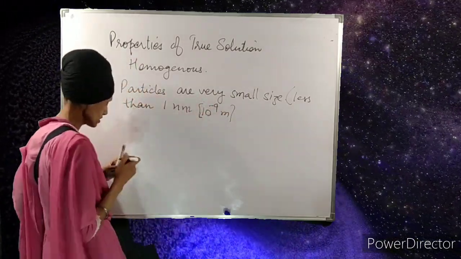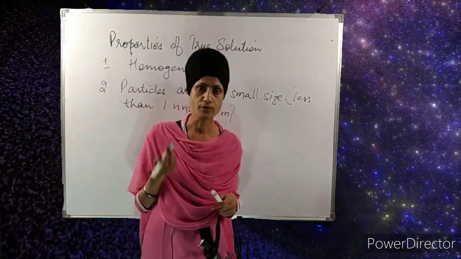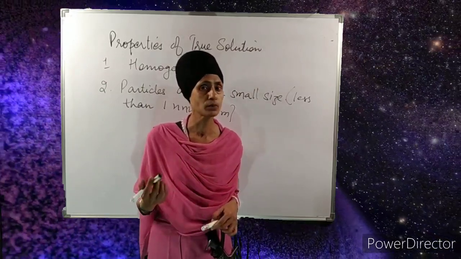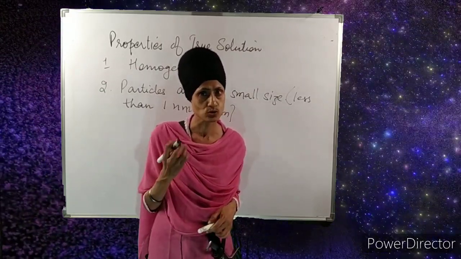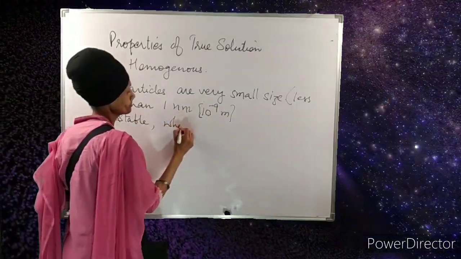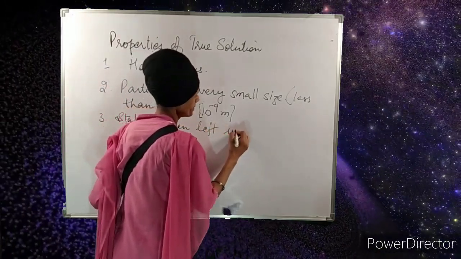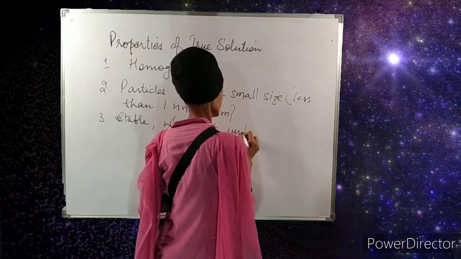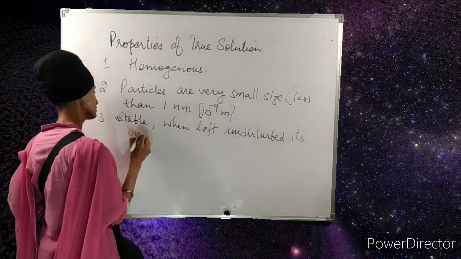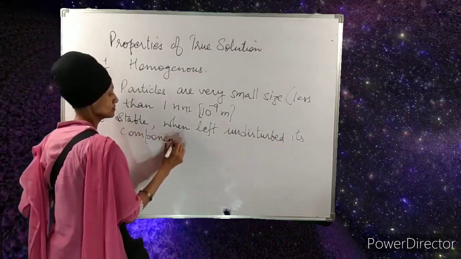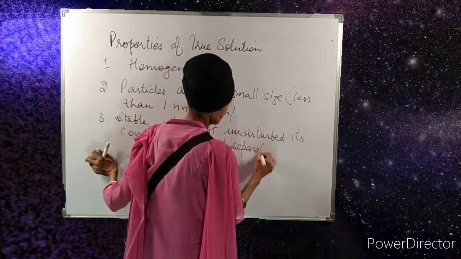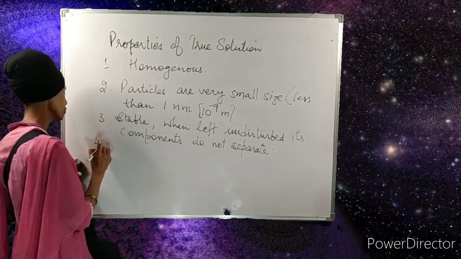So such a small size is beyond the scope of our eye. We can't see the particles. In sugar solution the sugar particles are there in the water, but we are unable to see them because the sugar particles are so small. Number 3, a true solution is quite stable when left undisturbed. Its components do not separate out, right?